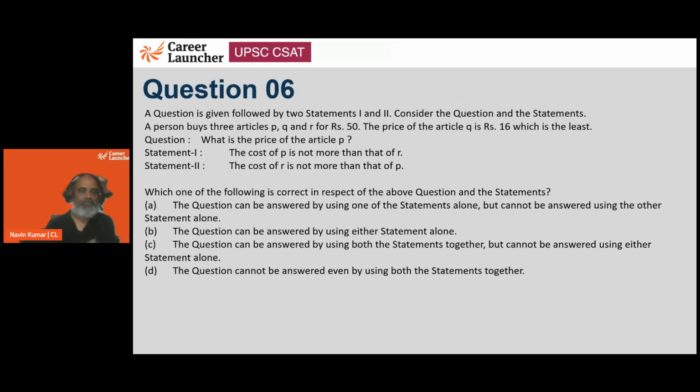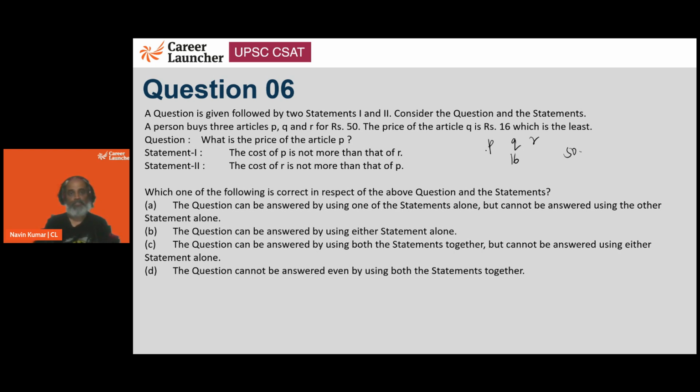Another DS. A person buys 3 articles, P, Q, and R for rupees 50. The price of the article Q is rupees 16, which is the least. Okay. So we have got P, Q, R. The total amount spent is 50. Q's price, the lowest, is 16. So out of 50, if we remove 16, we are left with 34.